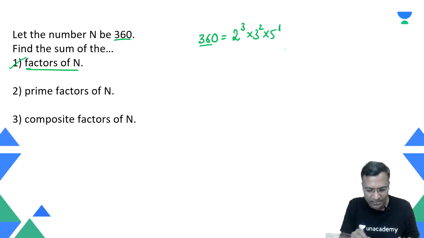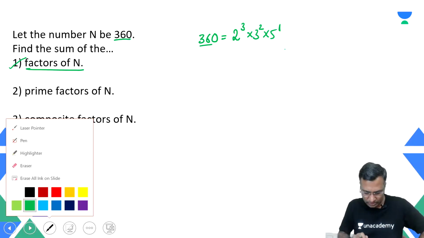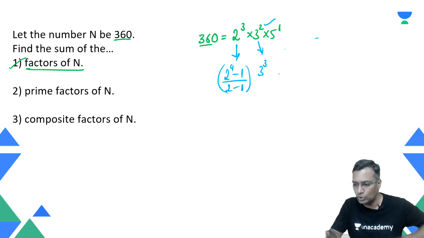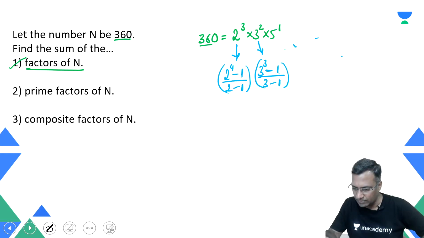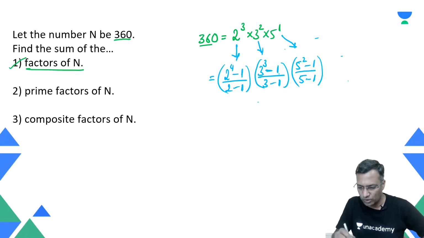Find the sum of the factors of n, which means all the factors. Okay, therefore, you take a look at this first part, 2 raised to power 3. The next one is 2 raised to power 4 minus 1 divided by 2 minus 1. Similarly, for this it becomes 3 raised to power 3, because there is a power 2. Change it to 3, make it one number more: 3 raised to power 3 minus 1 divided by 3 minus 1. Similarly for this, you write 5 square minus 1 divided by 5 minus 1. This is nothing but the sum of the factors of 360.